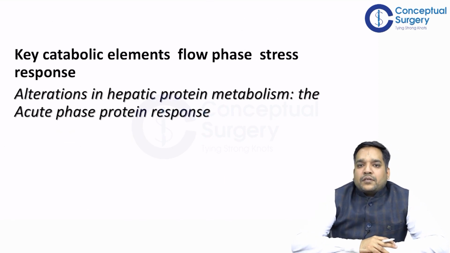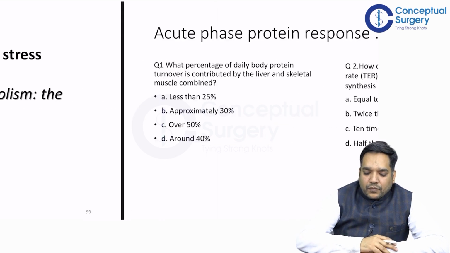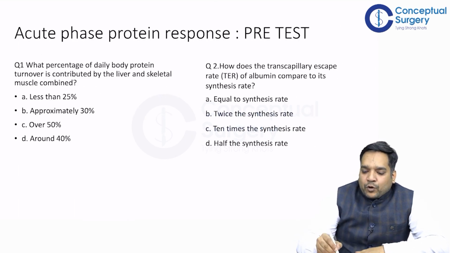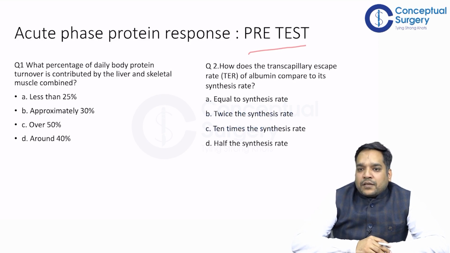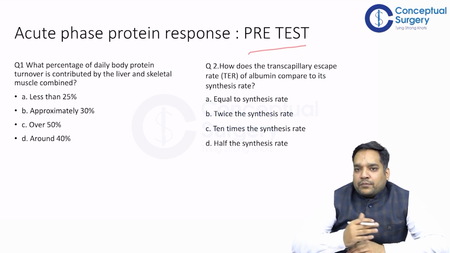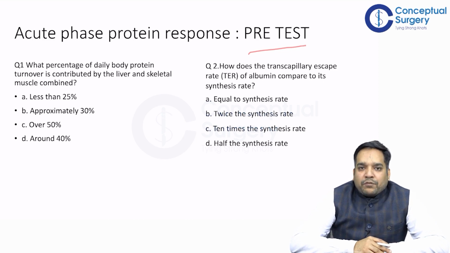So now the next topic is alteration in the hepatic protein metabolism, that is the acute phase protein response of stress. For the pre-test, I would request the students to write the answer in the chat box. This will make the lecture more interactive. Question number 1, what is the percentage of daily body protein turnover contributed by the liver and skeletal muscle combined? Less than 25%, approximately 30%, over 50%, around 40%.